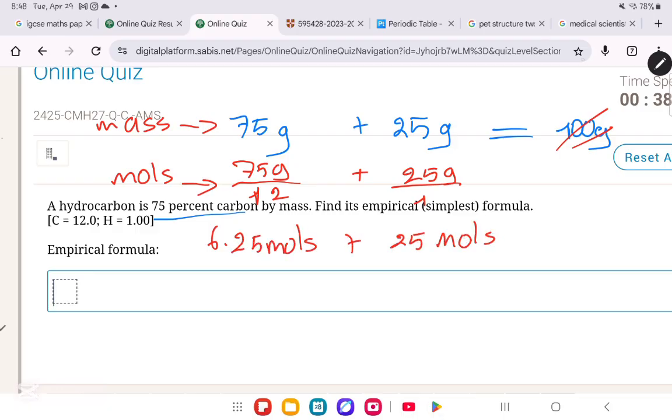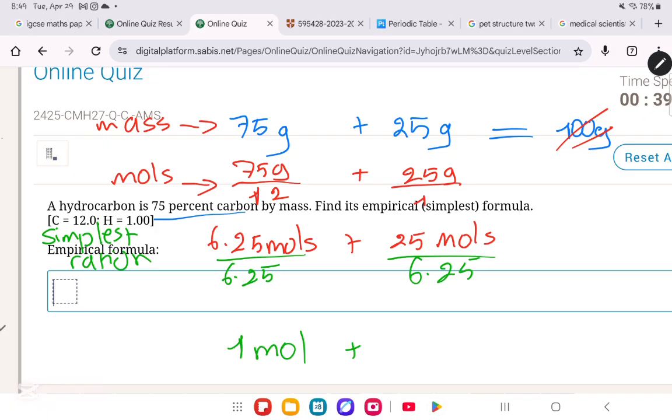Okay, now what you're gonna do is take the simplest ratio. In order to take the simplest ratio, you're gonna divide both by the smaller number of moles. So you're gonna divide by 6.25, okay? After dividing, you're gonna get 1 mole here, and here you're gonna get 25 over 6.25, which is 4 moles. So very simply, you have them as whole numbers. Very important for them to be whole numbers.